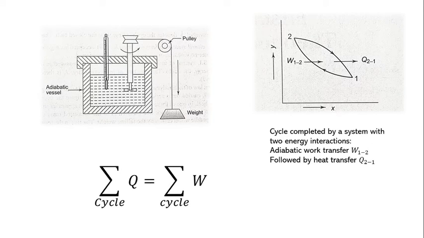The first law of thermodynamics owes much to J.P. Joule, who during the period of 1840 to 49 carried out a series of experiments to investigate the equivalence of work and heat. In one of these experiments, Joule used an apparatus similar to one shown in this figure. Work was transferred to the measured mass of water by means of a paddle wheel driven by the falling weight. The rise in the temperature of water was recorded.